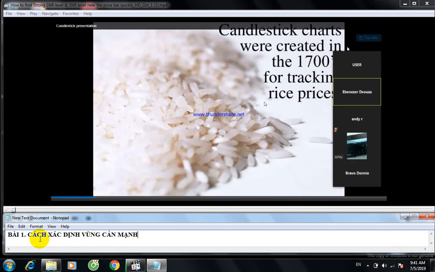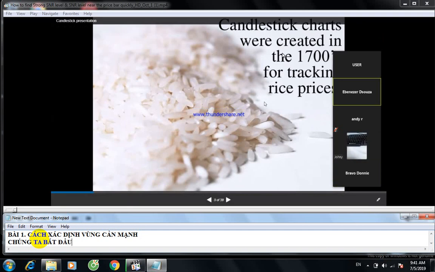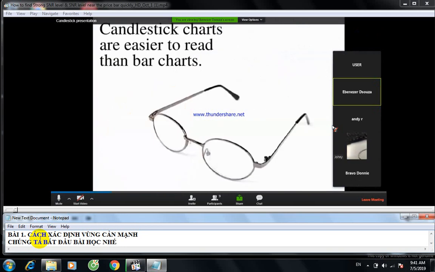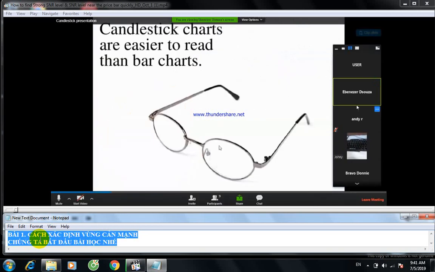No problem. I will start our session. Okay, you can see here, this is the candlestick chart. Okay, just hold on. Can you see my desktop candlestick charts?